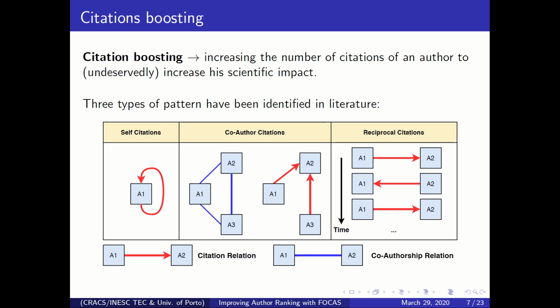The first one is self-citations, which are quite self-explanatory, where basically an author cites himself multiple times. Also, there are co-author citations, where basically you prefer to cite your co-authors over any other authors in the community. And then there are reciprocal citations, where basically two authors or a group of authors interchange citations among each other throughout time.